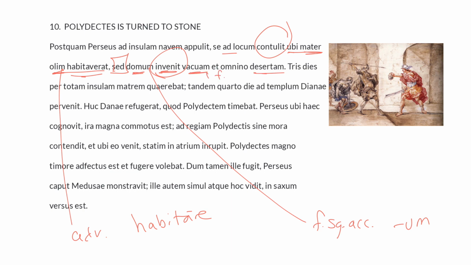Notice that these are both feminine, singular, accusative adjectives because they're modifying domum. He found the house. How did he find it? Empty, vacuam, and completely barren. Omnino desertam. Omnino, of course, is the adverb formed on the adjective, third declension adjective, omnis, omne, like so.